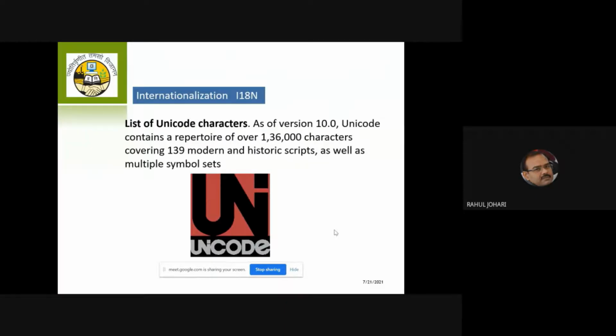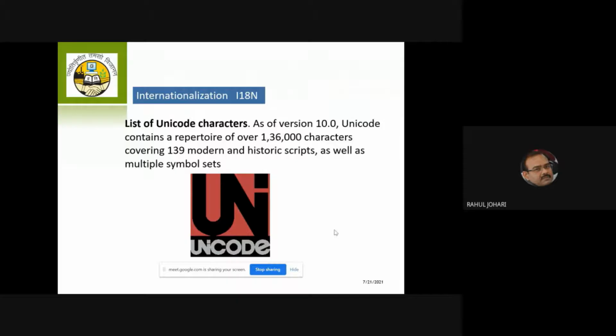Now, we took the help of the Unicode. It's called internationalization, I18N, because the total number of characters in internationalization, starting from the first alphabet I to the last alphabet N, is 18. So we also call it I18N. And unicode.org today contains almost the representation for every character of every language spoken or written in the world. They have been digitally encoded.